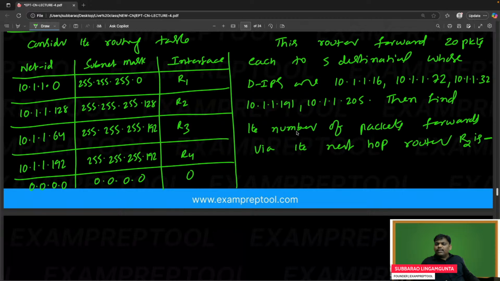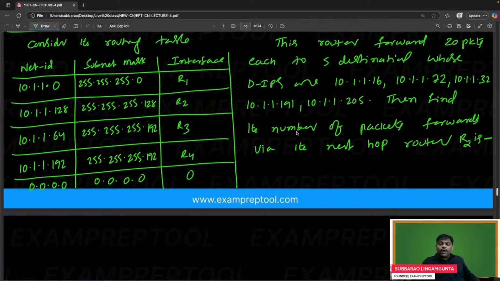I think 100 total, right? 20, 20, 20, 20, like that 5 times. 20 packets to the first destination, 20 to the second, 20 to the third, 20 to the fourth, 20 to the fifth. 20 times 5 is 100 packets. Out of those 100, how many are selected by R2? We have to find out.